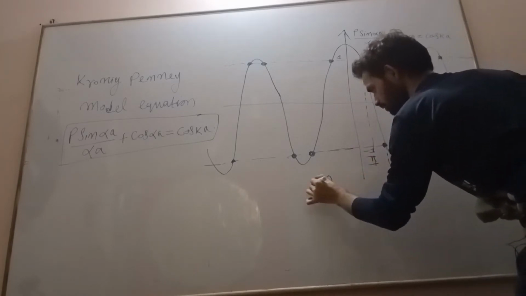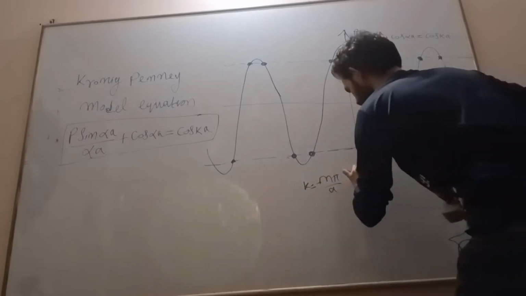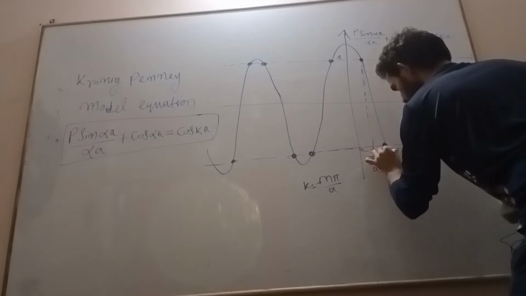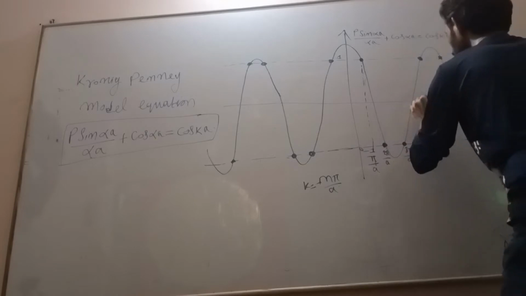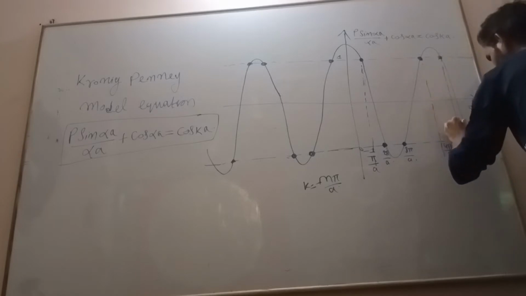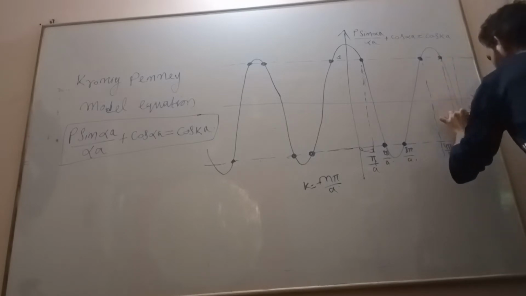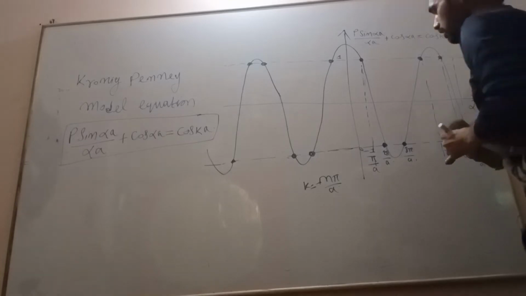N pi by a, as we have seen, k is equal to plus minus n pi by a. N is equal to 0 here, n is equal to 1 gives pi by a, then 2 pi by a, 3 pi by a, 4 pi by a, 5 pi by a, and this point 6 pi by a. So this is actually momentum.